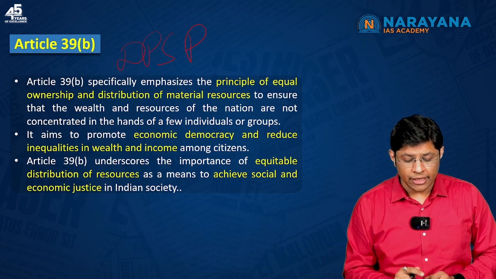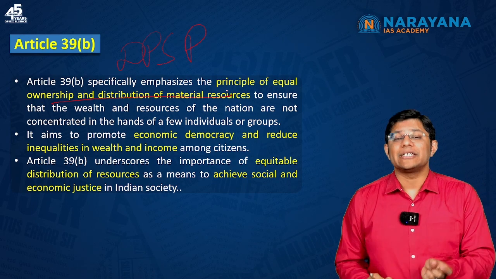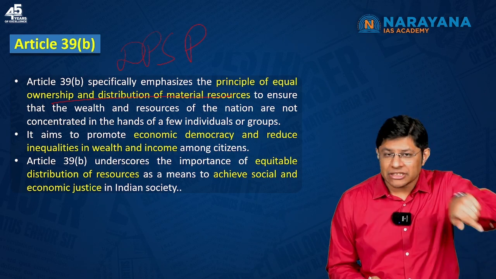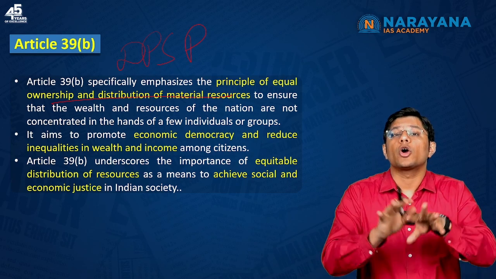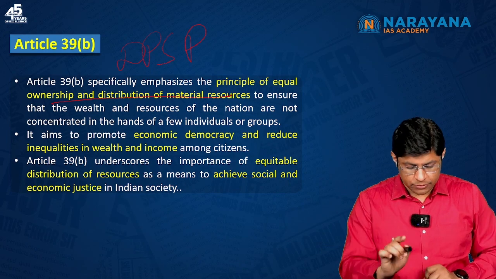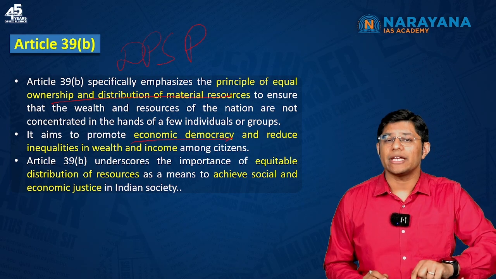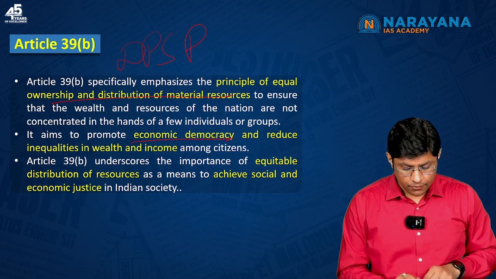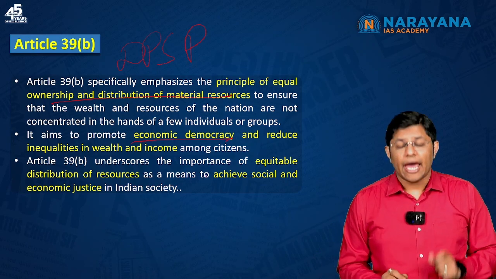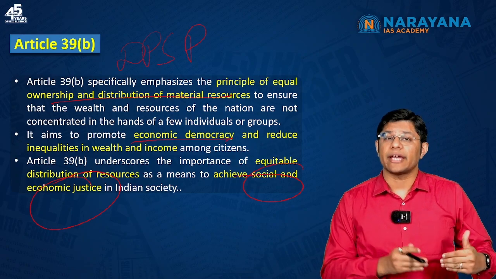What is Article 39B? It emphasizes the principle of equal ownership and distribution of material resources, which means the material resources should be so distributed as to serve the common good. Article 39 Clause B aims to promote economic democracy and reduce inequalities in wealth and income. It also underscores the importance of equitable distribution of resources as a means to achieve social and economic justice. This is what Article 39B is.